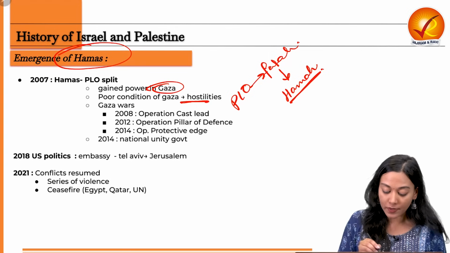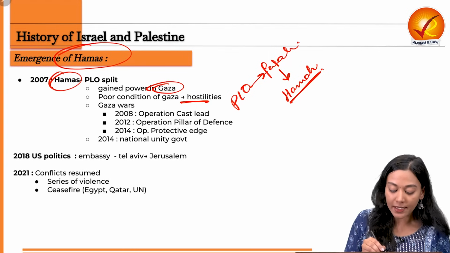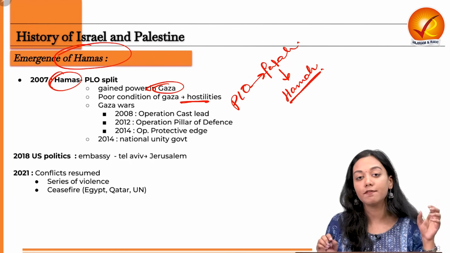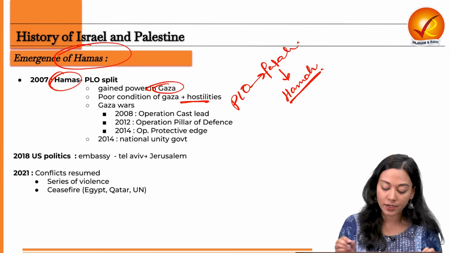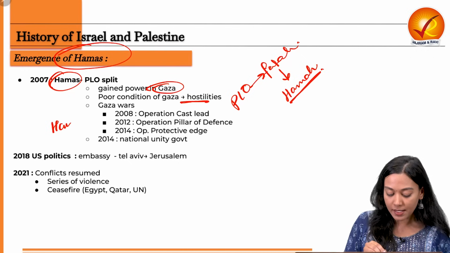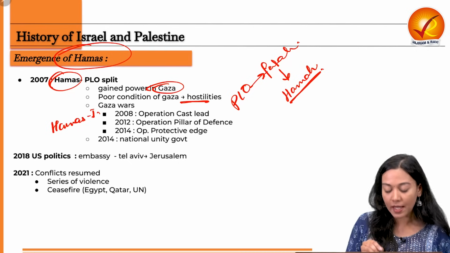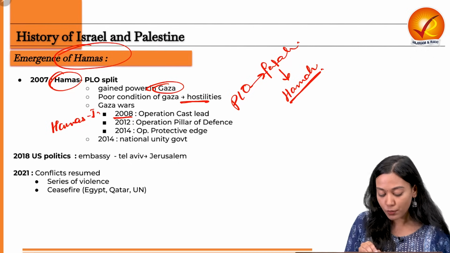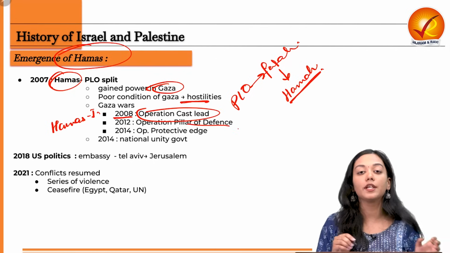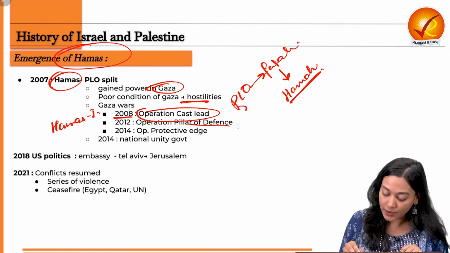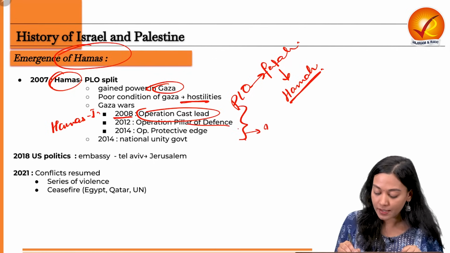Now, as a result of this, Hamas started attacking Israel in many ways and eventually this led to the eruption of the Gaza wars. There were three prominent Gaza wars in the region fought between Hamas and the Israeli government. First one was 2008 Operation Cast Lead, then Operation Pillar of Defense, then Operation Protective Edge. So these three happened against Israel.